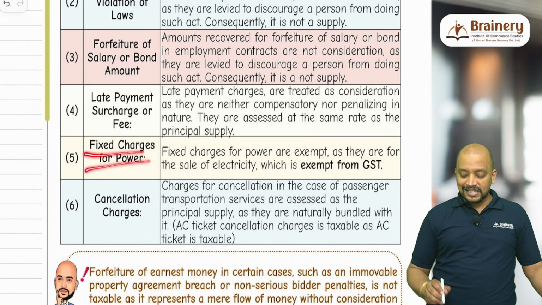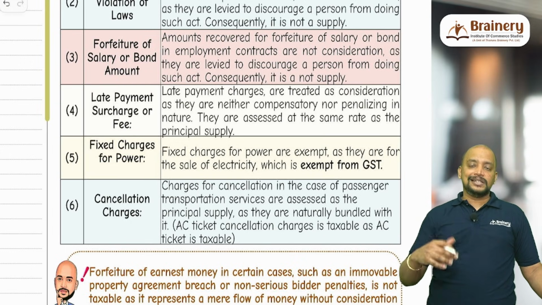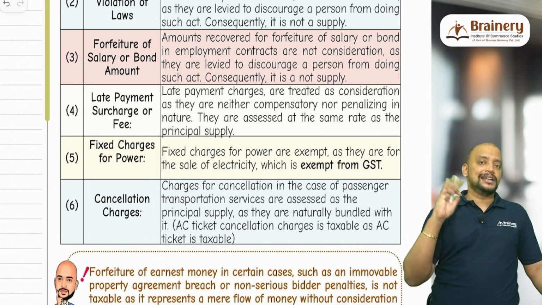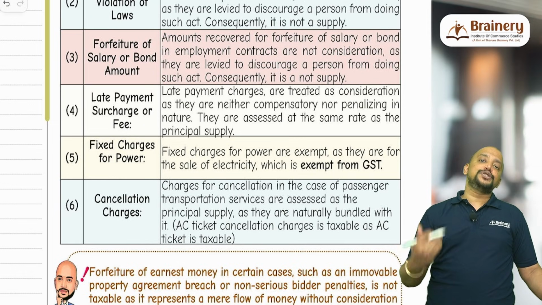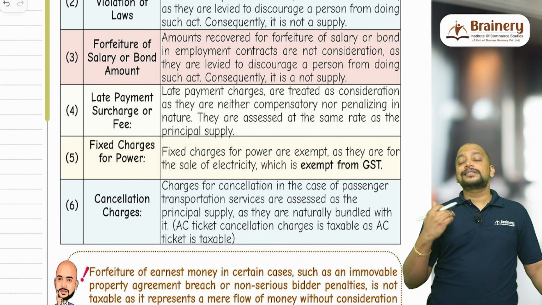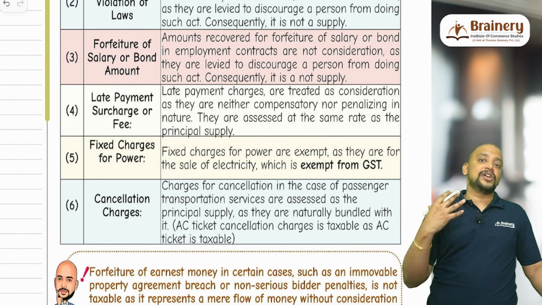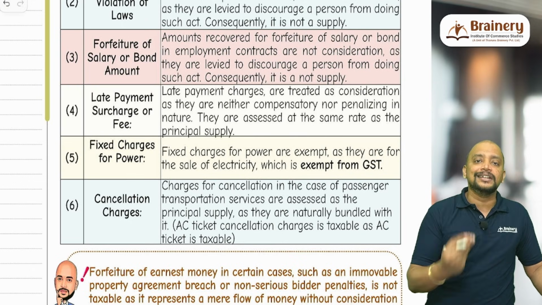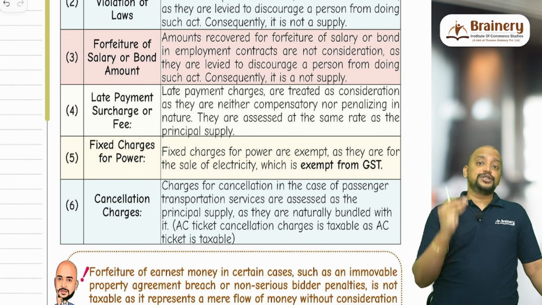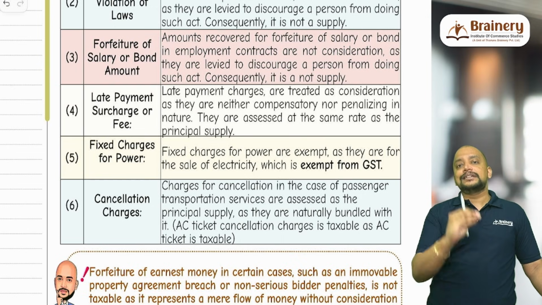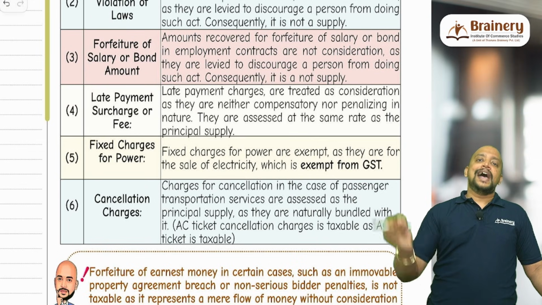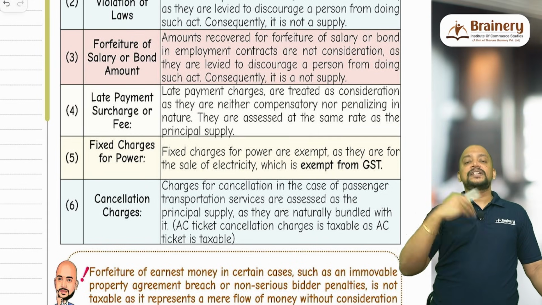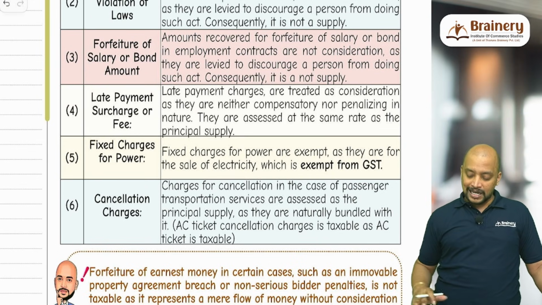Then fixed charges for power. So generally this is others. That is, it is not compensatory or penal, it is others, but electricity is exempted. Remember, transmission and distribution of electricity by an electricity transmission or distribution utility is exempted. So therefore, as the electricity is exempted, this fixed charges is also coming under exemption.